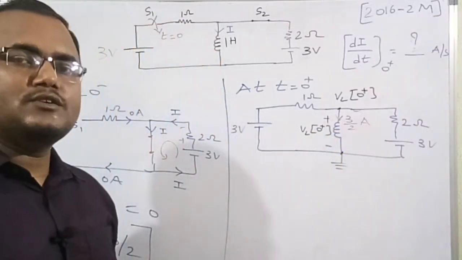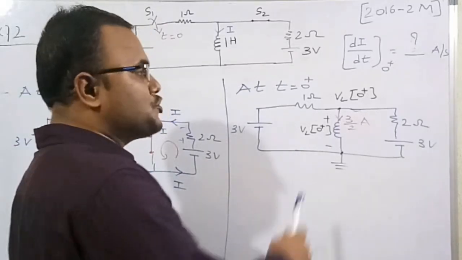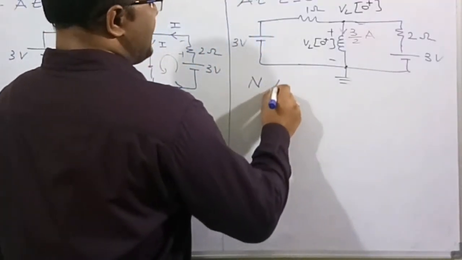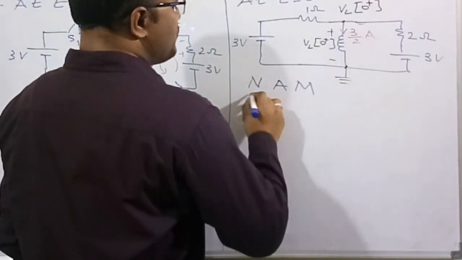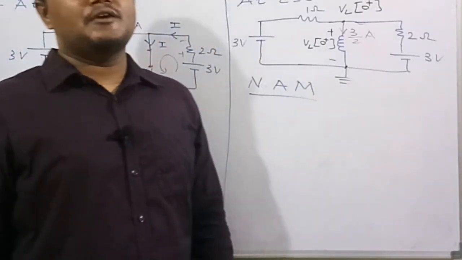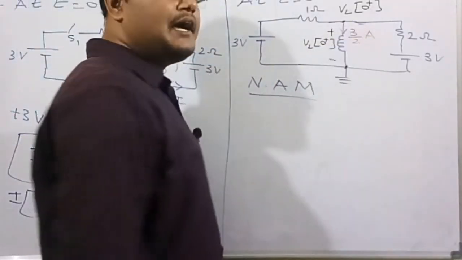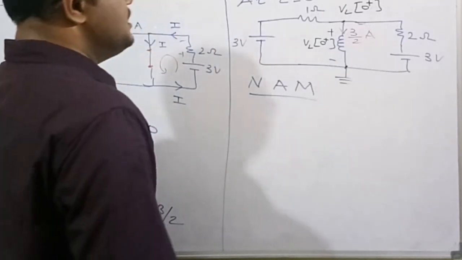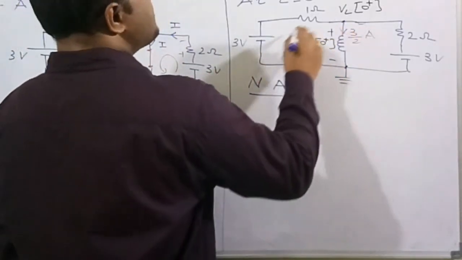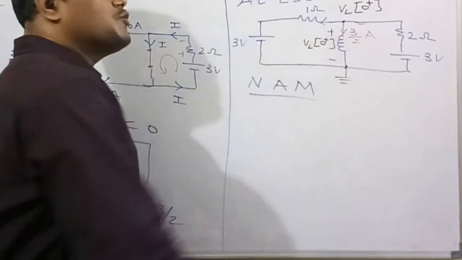By applying nodal analysis, I am going to find VL of 0 plus. In the nodal analysis method, the algebraic sum of outgoing currents is equal to 0. So at this node I am going to apply the method. I am assuming all the currents are going out. In this branch I am assuming the current is going outside, and the current goes from higher potential to lower potential.